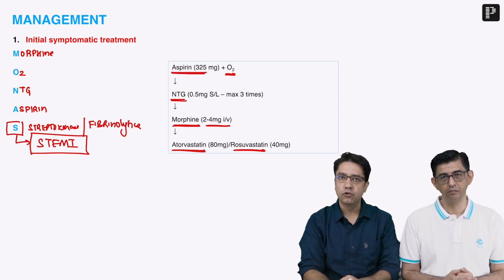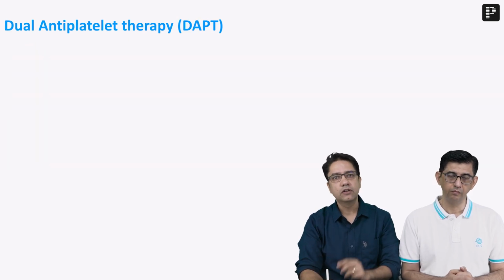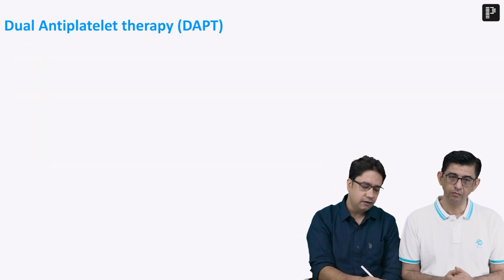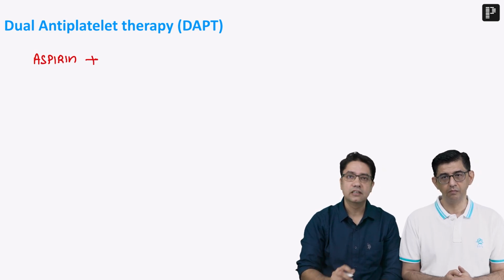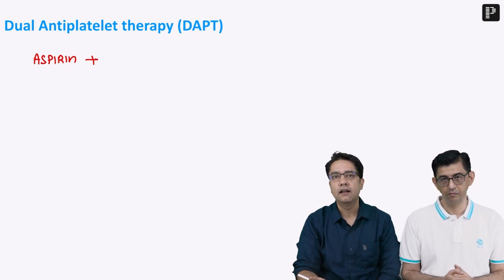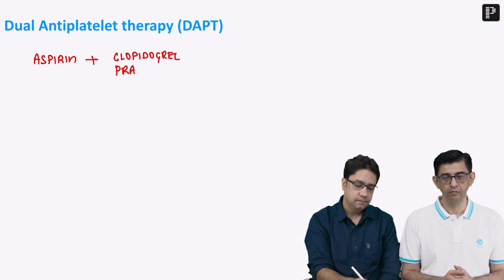Now the next thing we have to do is, should we give only one antiplatelet drug? Or should we combine any other antiplatelet drug with aspirin? So it has been seen with trials that we must give at least 2 antiplatelet drugs. One is aspirin and the other we can give is clopidogrel. Its brother prasugrel. So you can see they are ending with the word grel. We can also give ticagrelor.